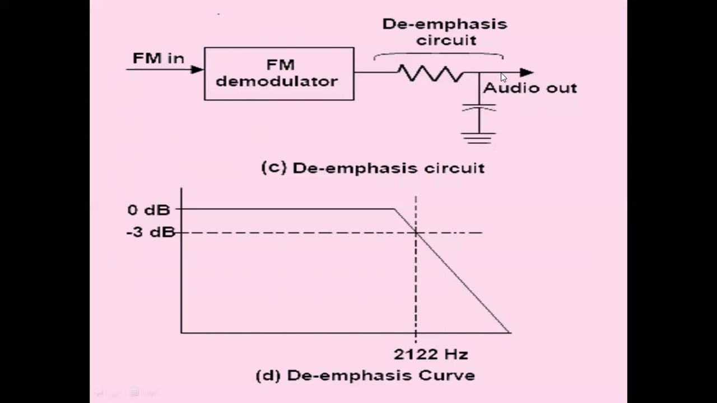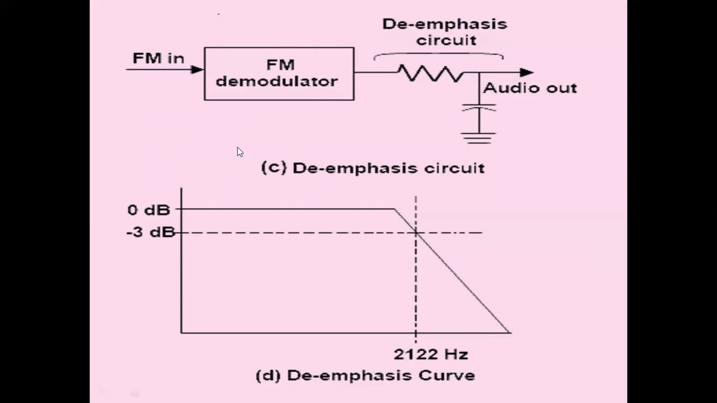Output voltage? Output voltage is across the capacitor. As the frequency here increases, a resistor is independent of frequency. As the frequency increases, the capacitive reactance decreases. When capacitive reactance decreases here, the voltage across the capacitor decreases. Now the voltages are reduced, coming back to the normal levels.